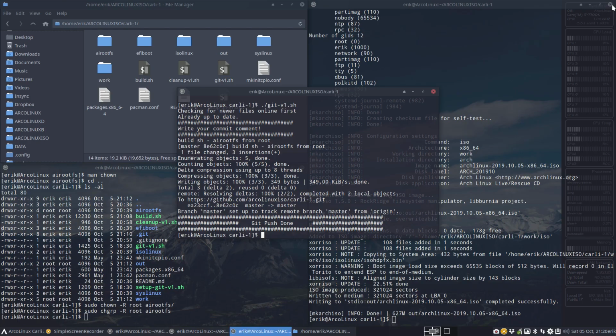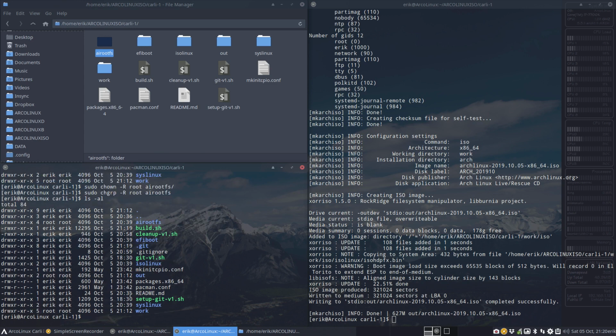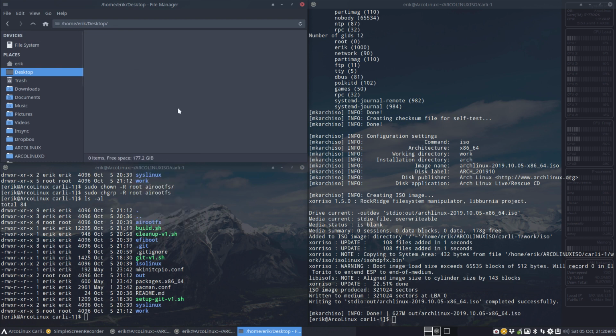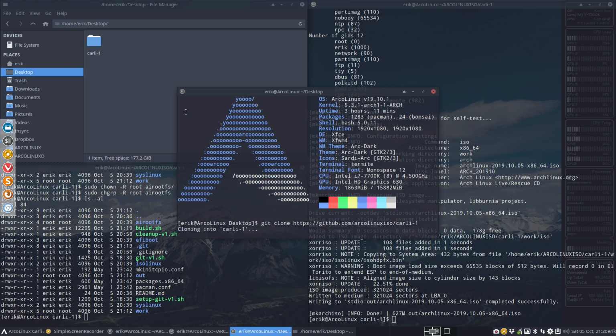Now in order to test this, because I can't test this on this thing, is correct, right? It's already, you see it here, it's okay. Problem is, when you download it on your desktop, for instance, and you say, let's download the Carly one from Eric, then you're going to git clone it. Carly one. All right.